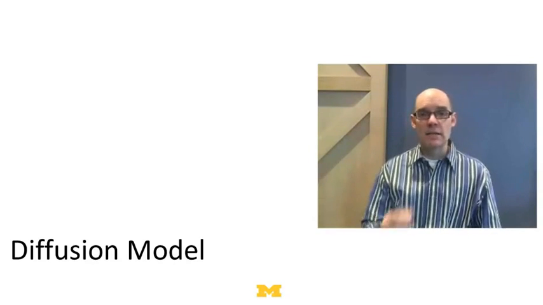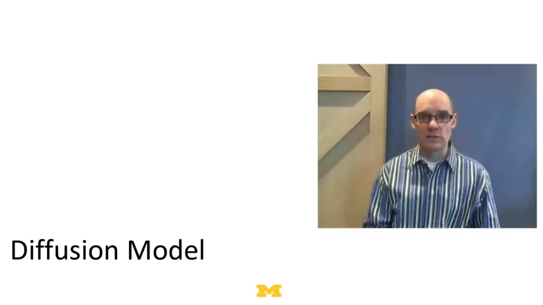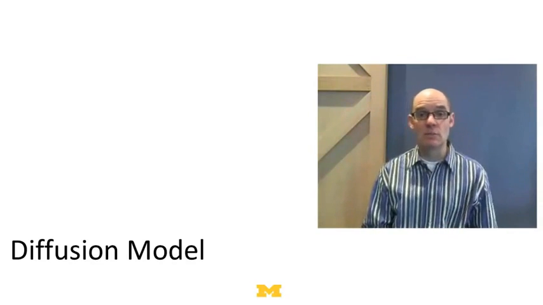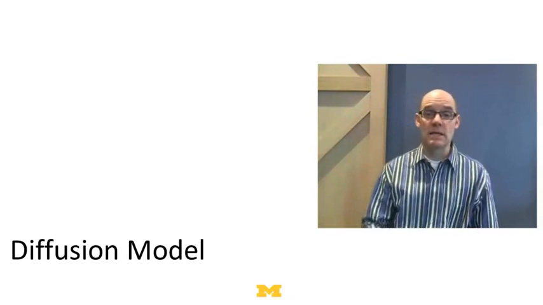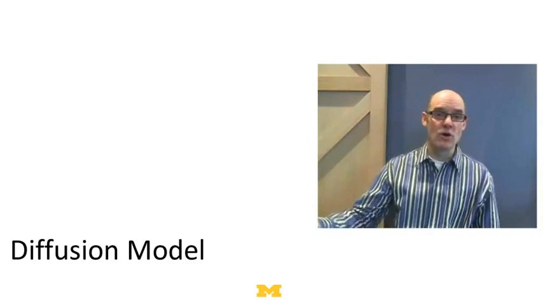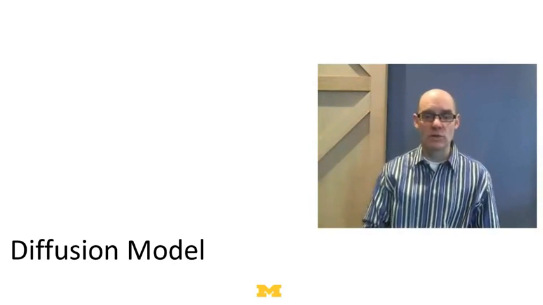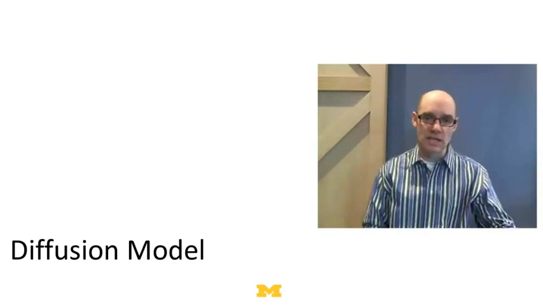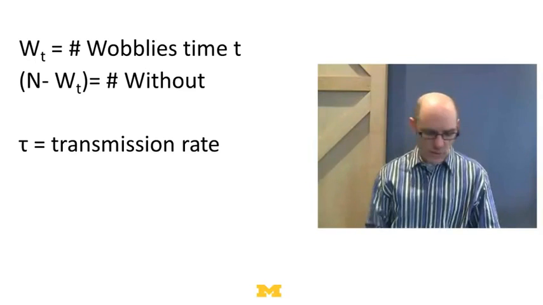Now, this model is pretty intuitive, but it's got a lot of notation. So to build up to the model, I'm going to start with something simple known as the pure diffusion model. In the diffusion model, everybody just gets it. There's no getting cured. So think of this as diffusion of information through a system, or a disease that everybody's just going to get.